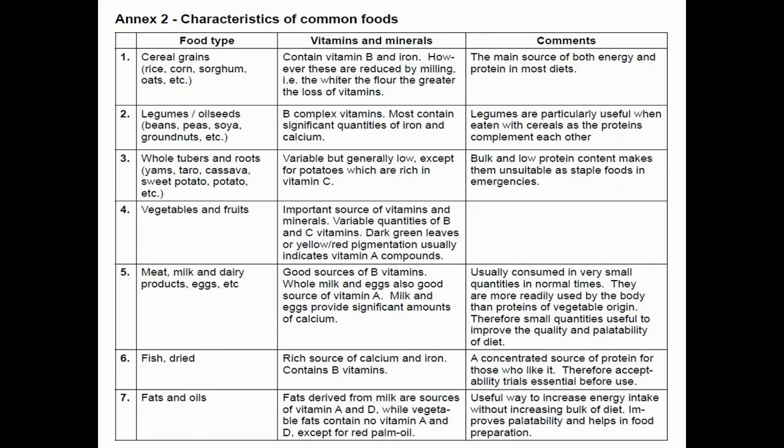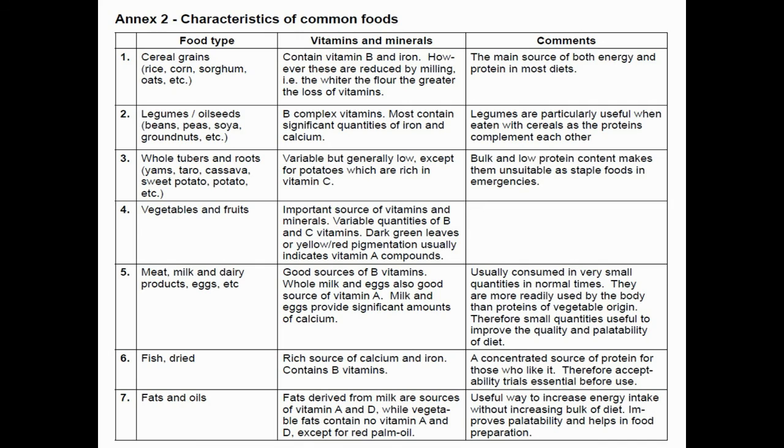They are an important source of vitamins and minerals. So if you're taking fruits and vegetables, in variable quantities of vitamin B and C, you'll be getting a large amount. Okay, if you're taking dark green leaves or yellow and red pigmented ones, they will have more vitamin A because of beta carotene. So papaya, for example, and carrot.